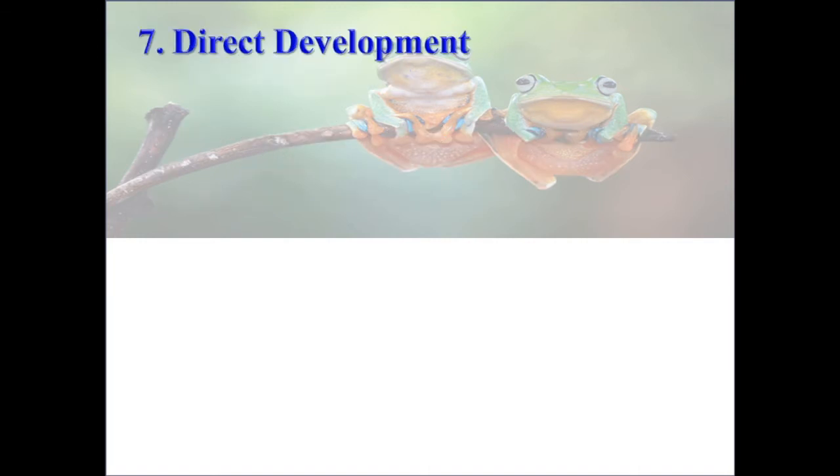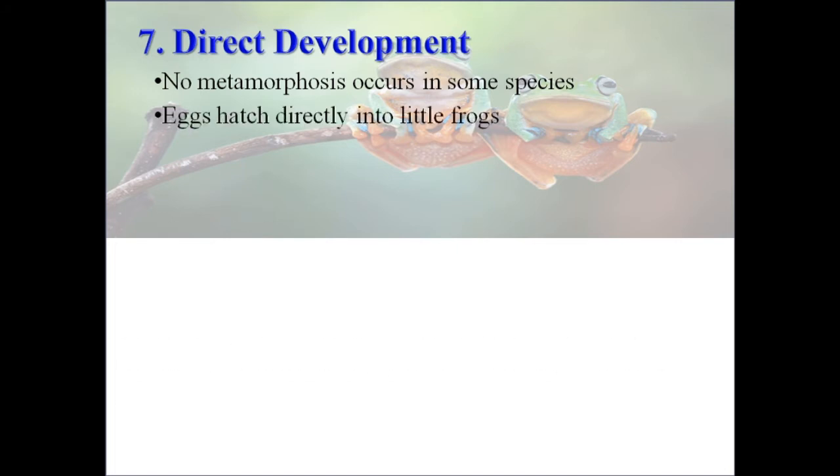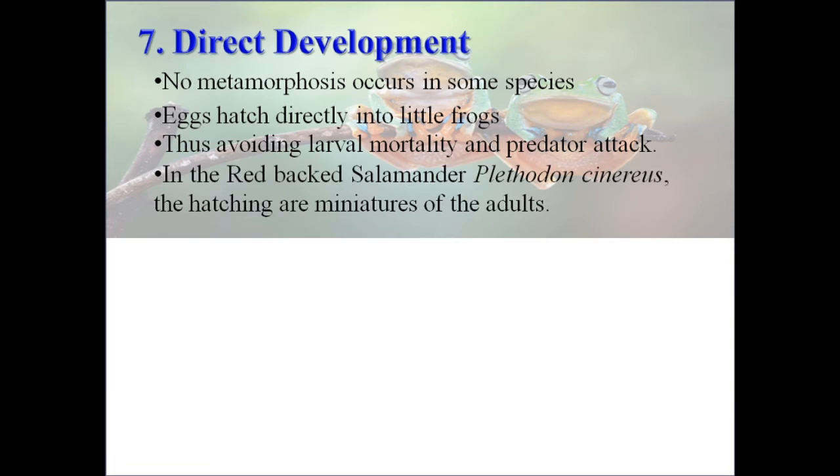The next method is through direct development. In direct development, no metamorphosis occurs in some species. Eggs hatch directly into little frogs, thus avoiding larval mortality and predator attack.